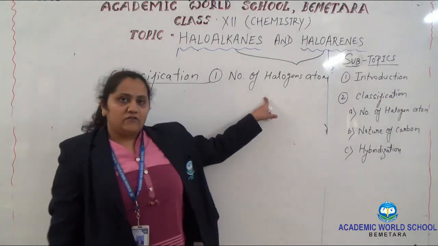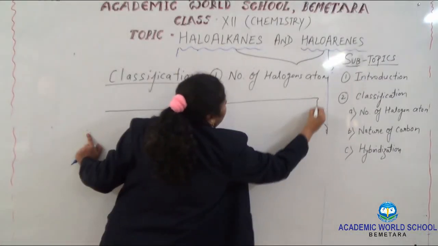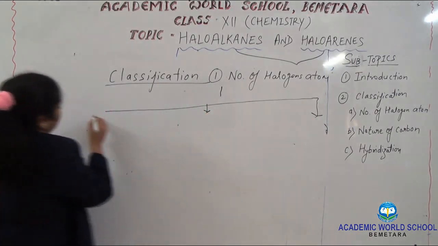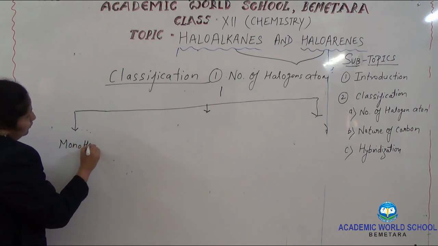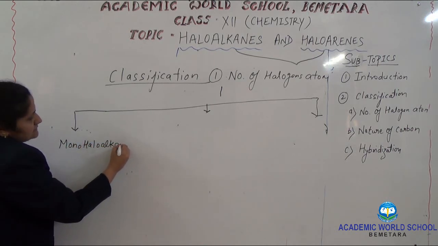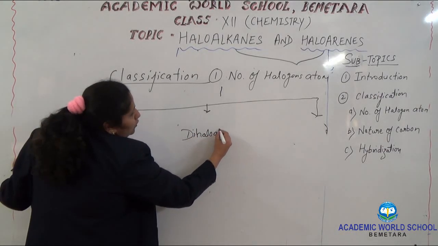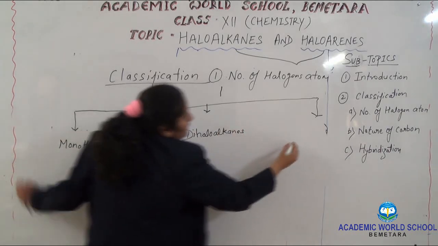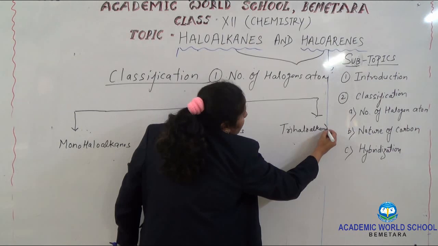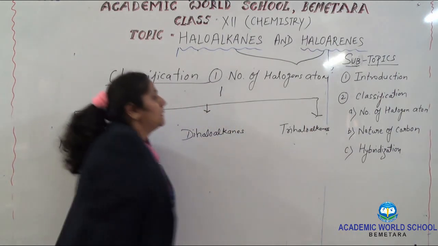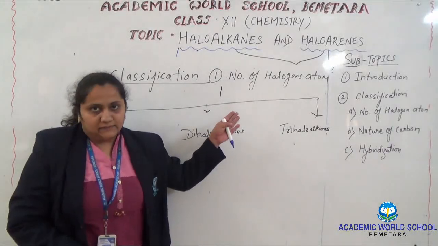On the basis of number of halogen atoms, haloalkanes and haloarenes are divided into three parts: monohaloalkanes, dihaloalkanes, and trihaloalkanes. As the name suggests, this classification is based upon the number of halogen atoms.